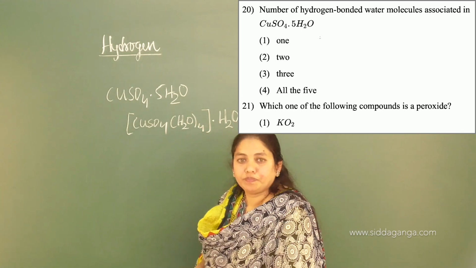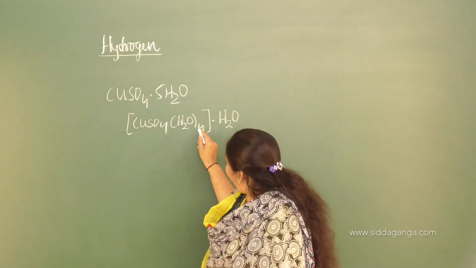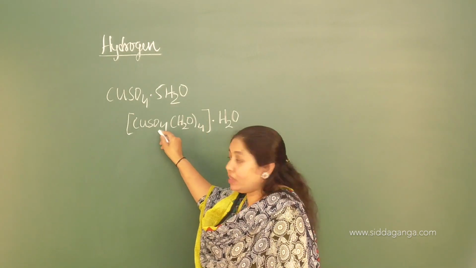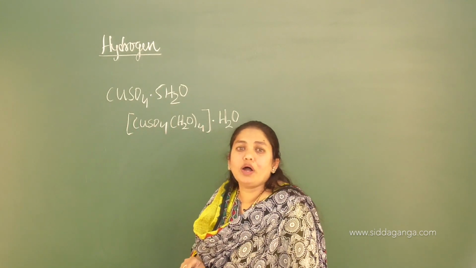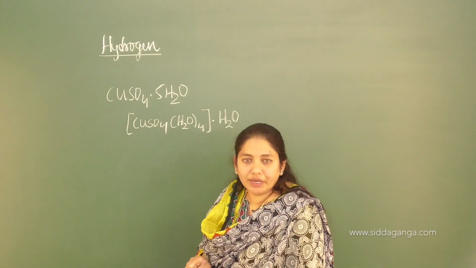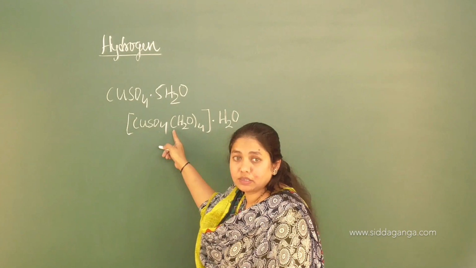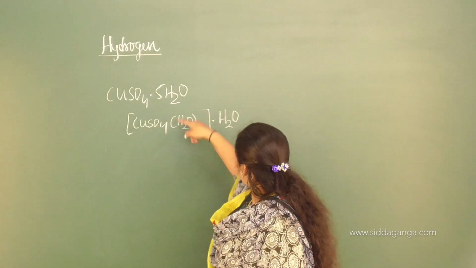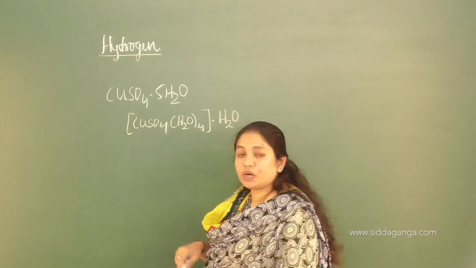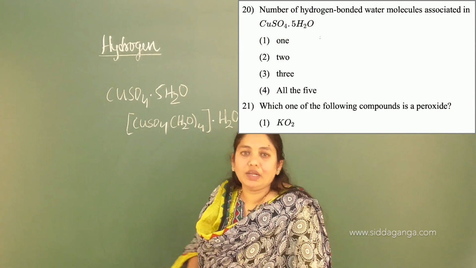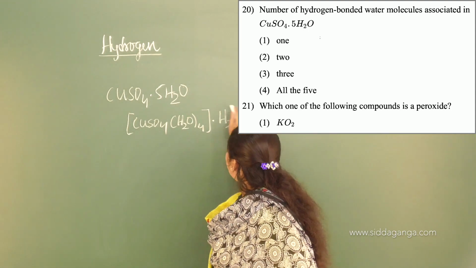Look at this one. Out of 5 water molecules, 4 water molecules are present in the coordination sphere. Are you getting the concept? So they are bonded to the copper through coordinate bonds. There is only one water molecule which is present outside the sphere. So how many hydrogen bonds can you see in this case? Only one. Option 1 is the answer. That is one hydrogen bond present with the water outside.